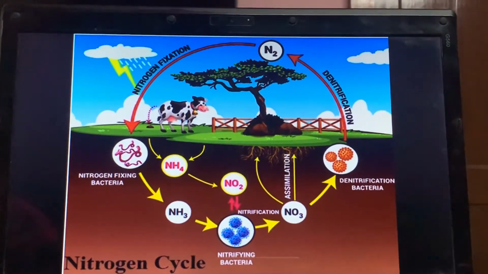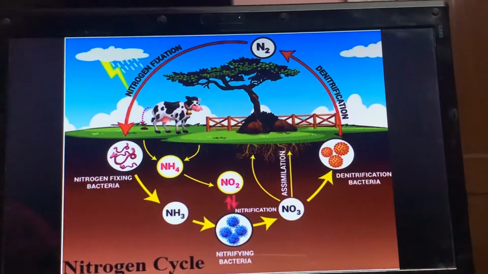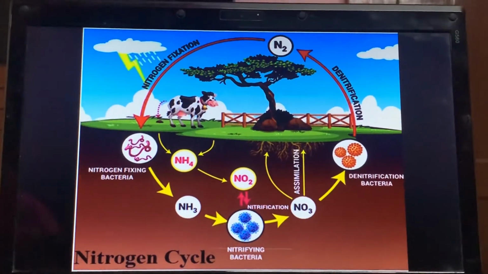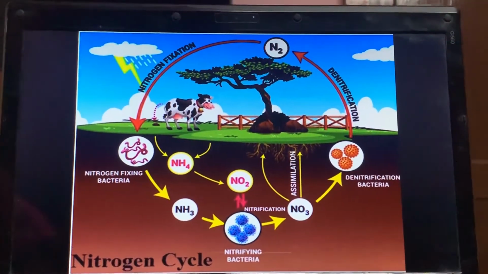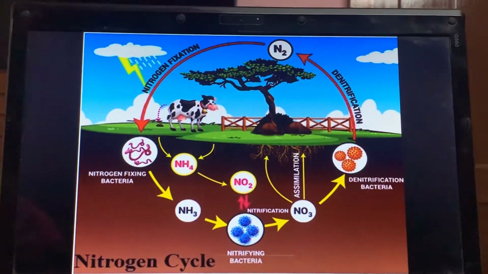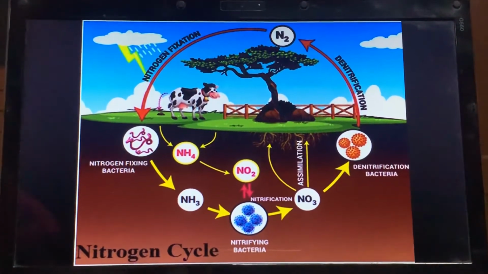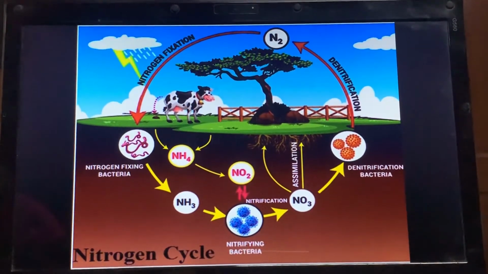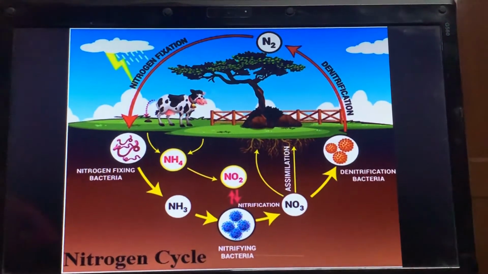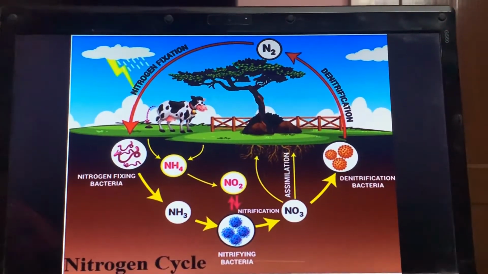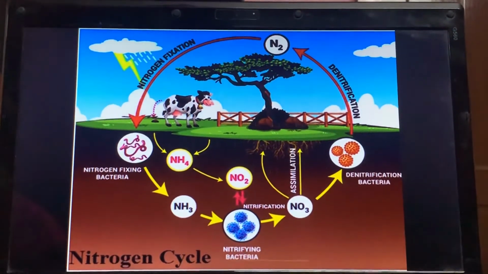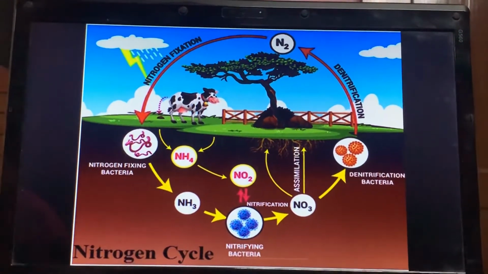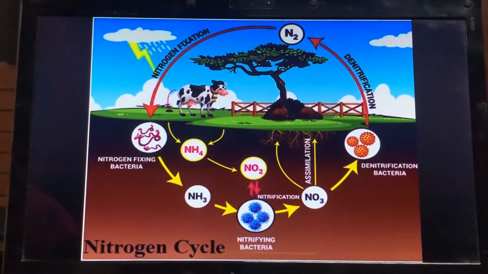So whenever there is lightning in the atmosphere, the nitrogen which is present in the gaseous form in the atmosphere combines with oxygen and forms oxides of nitrogen. These oxides of nitrogen react with water present in the atmosphere and change into a mild acid, that is nitric acid. This nitric acid further reacts with alkalis and forms a salt, and when this salt gets dissolved in water present in the soil, it gets converted into nitrate, and this nitrate can be used up by the plant.